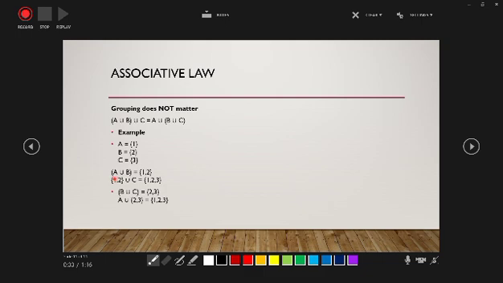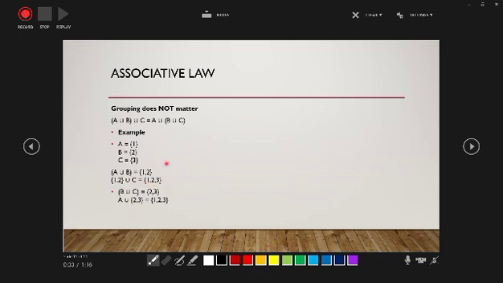So A union B equals 1, 2, and 1, 2 union C. So C, this is C. So A, B, C. So the result is 1, 2, and 3.